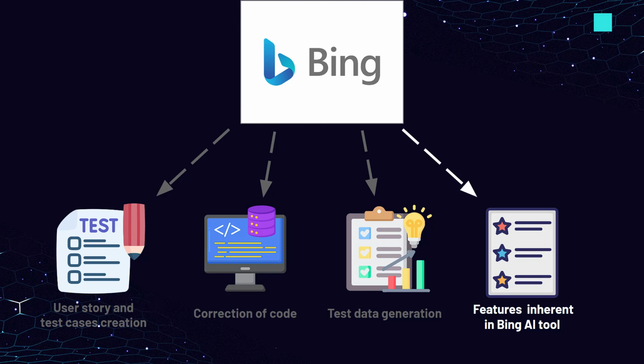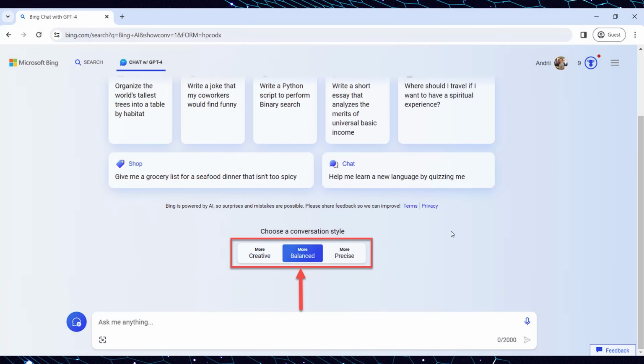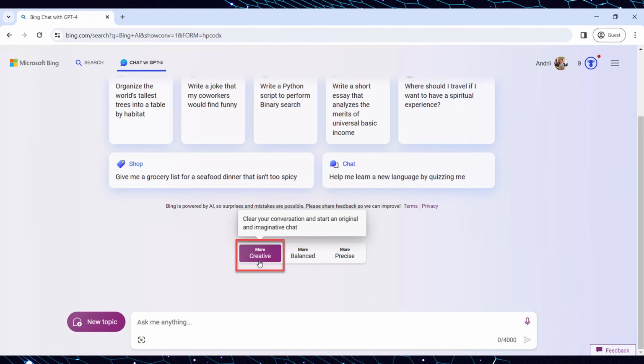Now let's consider several features inherent to Bing AI's tool. One notable feature of the Bing AI chatbot is its ability to allow you to choose the conversation style for its responses. You'll encounter 3 options. More creative: this option means Bing will generate a unique and playful response. More balanced: this option will provide a precise and creative response, striking a balance between the two. More precise: choosing this option means your response will be accurate and factual.